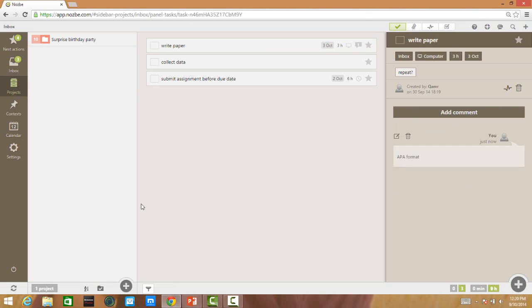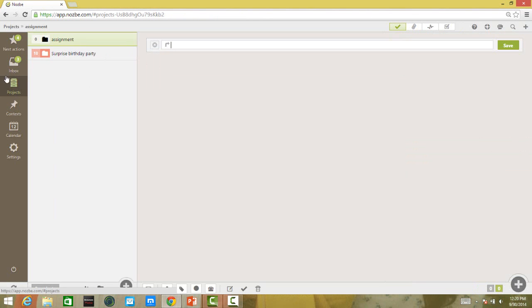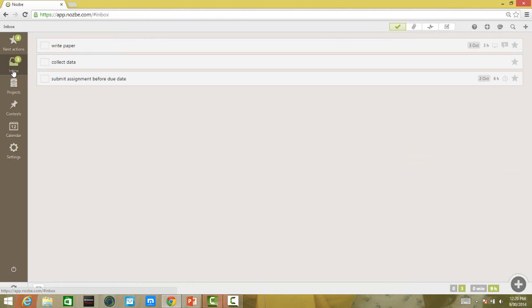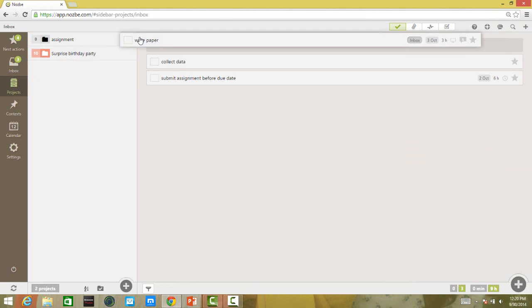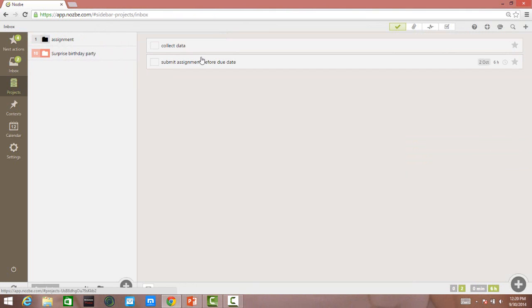And to create a project, we have to click in here and name it. Now we can just drag and drop the tasks into the project we need.